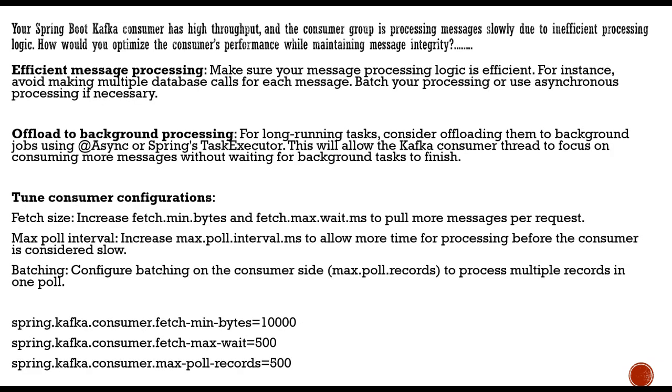Now, there are also efficient ways of processing the message. Ensure your business logic is efficient. You should avoid making multiple database calls for each message. Do it in batches, or use an asynchronous, non-blocking process, so that it ensures your performance.